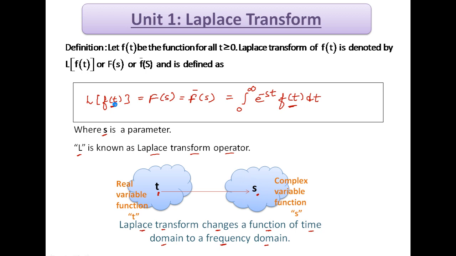As you can see here, you are finding the Laplace transform of f of t, and after finding it, your function becomes in terms of s, right? F of s.